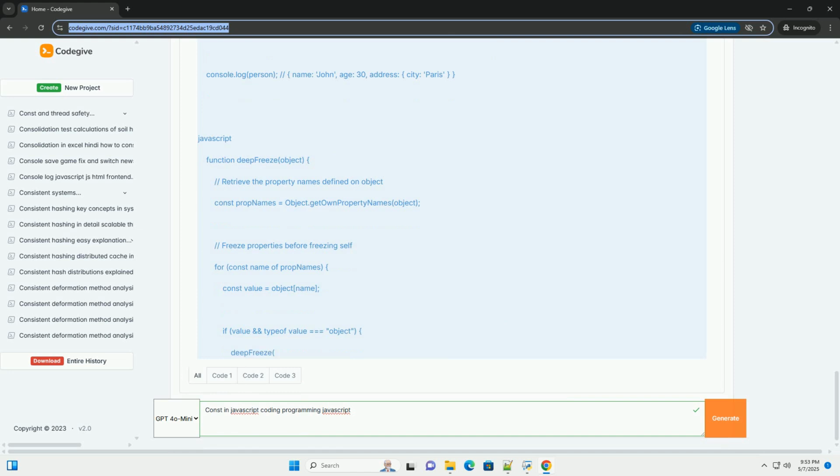When to use const. Variables that should not be reassigned. Use const whenever you have a variable whose value you intend to remain constant throughout the execution of your program. This helps prevent accidental reassignment and makes your code more predictable. Examples include configuration settings, API endpoints, math constants, like pi, and references to DOM elements that you don't intend to change.